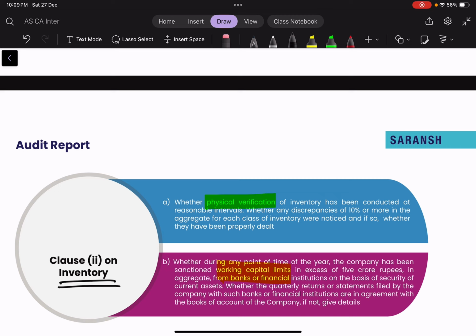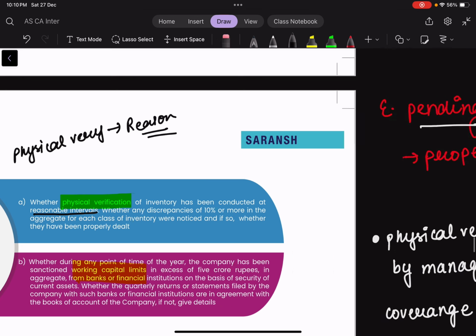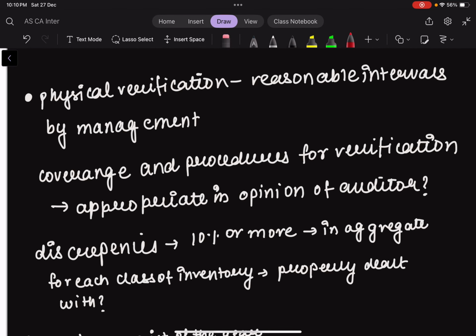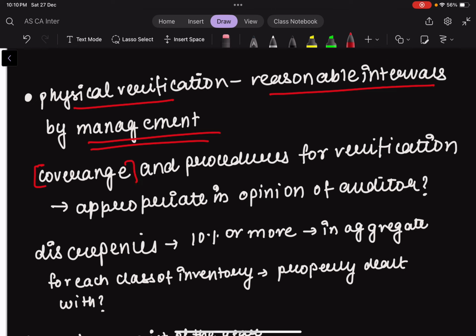The physical verification of this inventory should be conducted at reasonable intervals. Now, whenever we are talking about inventory, the physical verification by the management should be done, and this physical verification should be covered at reasonable intervals. That is, the physical verification should be done at reasonable intervals by the management. The auditor also needs to check the coverage, that is, if the entire thing has been covered properly, and if the procedures which are applied for the verification are, in the auditor's opinion, appropriate or not.